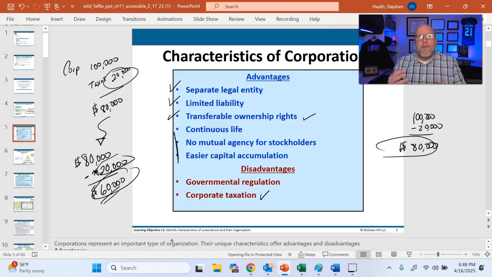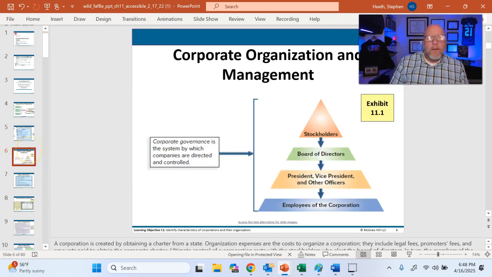So this idea that we have limited liability, easy transfer of ownership, and that it's easier to raise capital. There's a give and take, and that's what this slide is getting at. Interesting qualitative stuff, but it's not really going to be anything that we worry about in this chapter.